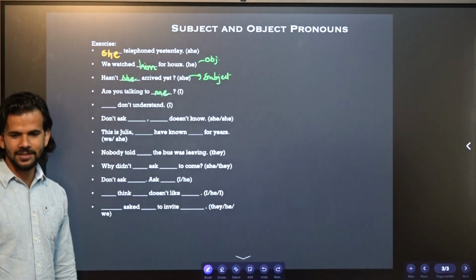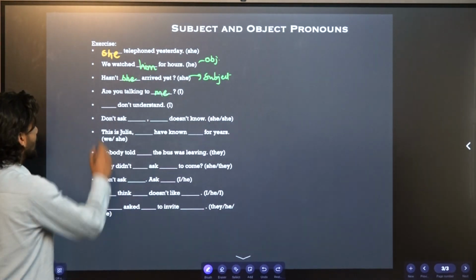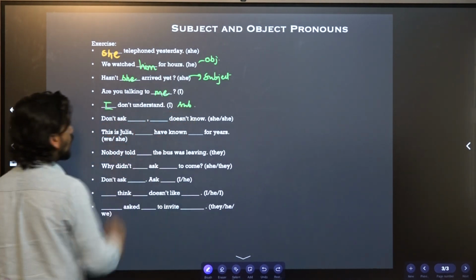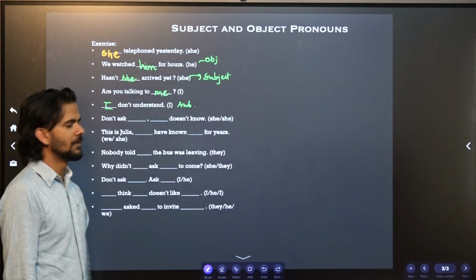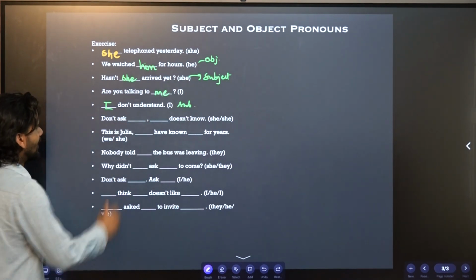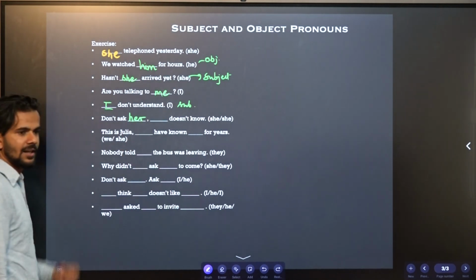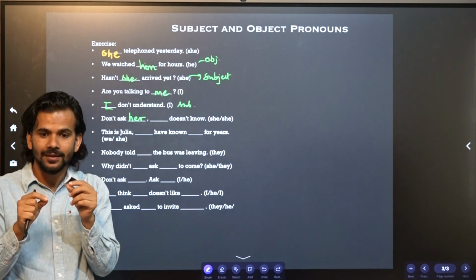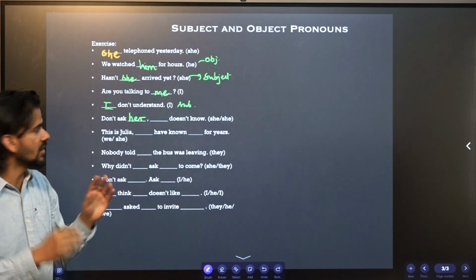I don't understand. I don't understand, or me don't understand. I don't understand, right? So, subject. Don't ask. She doesn't know. Don't ask her. She doesn't know. Don't ask her, because... Her is object. Subject is not there. Subject is indirect. Subject is not there.